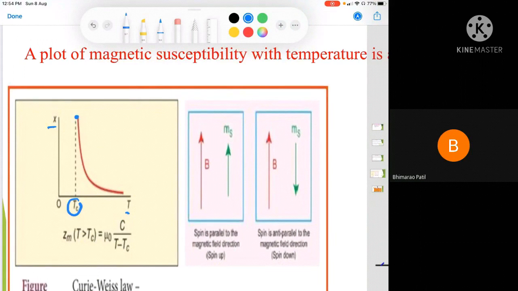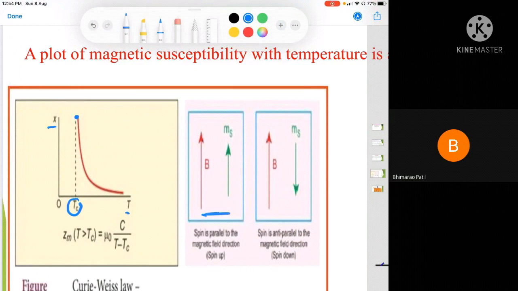Below that temperature, the material shows strong magnetism because thermal vibrations are less, and all the magnetic domains, which have a magnetic moment, are aligned with the applied magnetic field or aligned to each other. You see, it is parallel to each other.